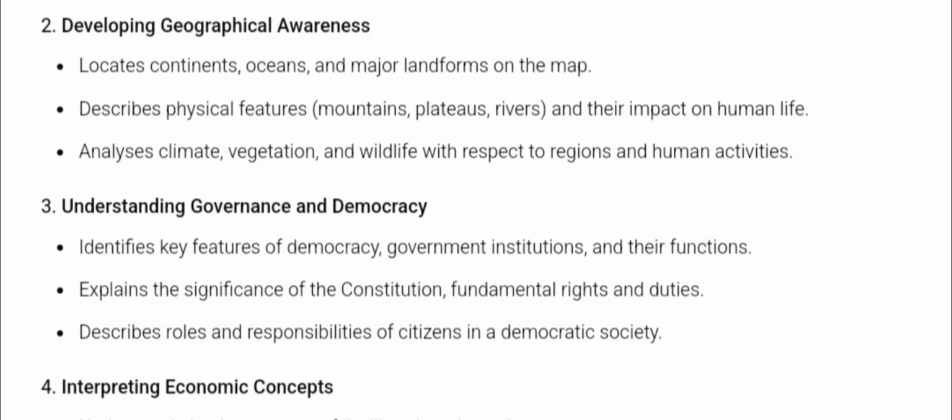They should be able to describe the roles and responsibilities of citizens in a democratic society. So how the people of India are expected to live in a society, because we live in a democratic country. India is a democracy, right?